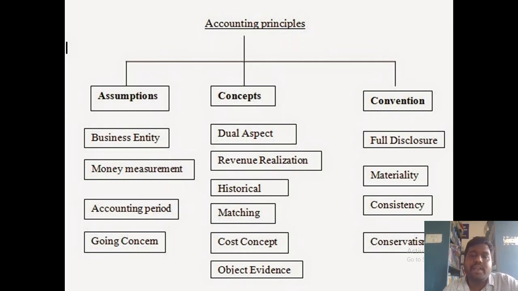So let us come to the concepts. The rules which are followed in accountancy are nothing but concepts. In those rules, the first rule is the dual aspect concept. The dual aspect concept clearly says that for every debit there should be a corresponding credit.